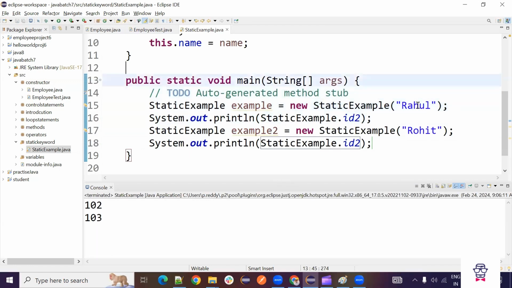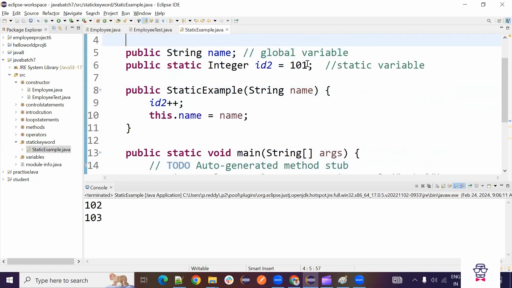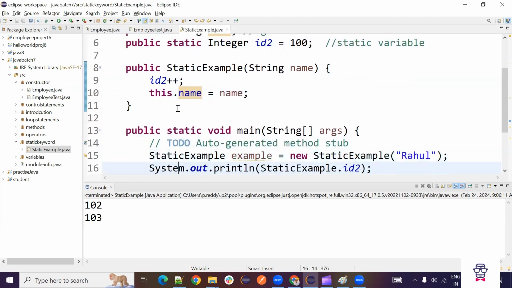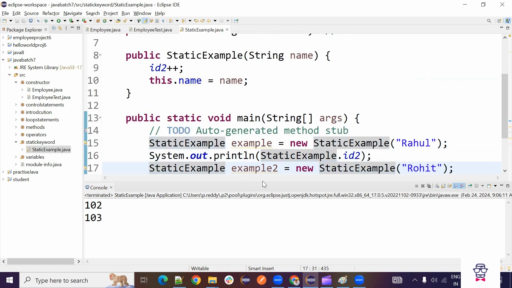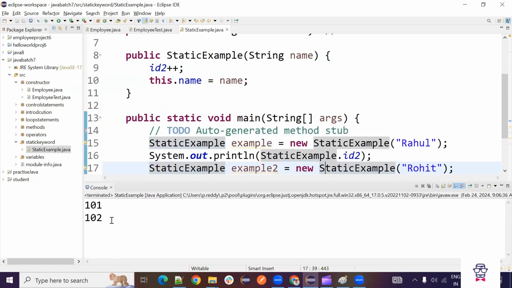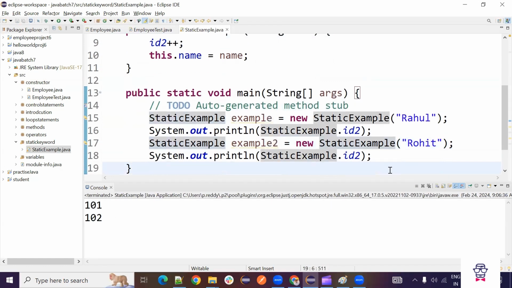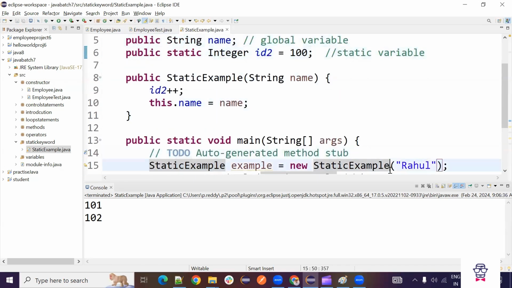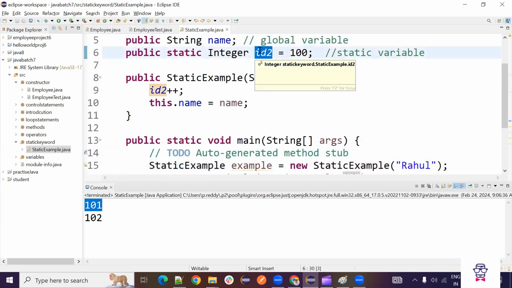Because for Rahul, when we entered, we increased the ID here. So 101 to 101 it became. If we put 200, it will be 101 for Rahul. So next time when we are creating the object, we are creating a different object, but the ID is not the same. It's not retaining the same value, right? It's increasing. So 101 for Rohit, it became 102. Next, if we put one more, 103, 104, like that it will get increased. We are creating new objects, but the value we are using is only ID2. So it's not creating new every time. The previous value only it is holding.